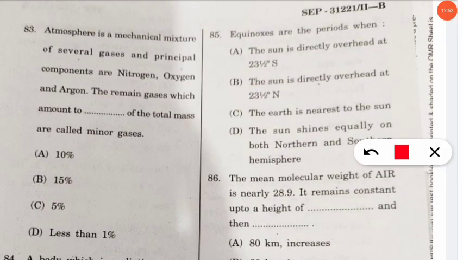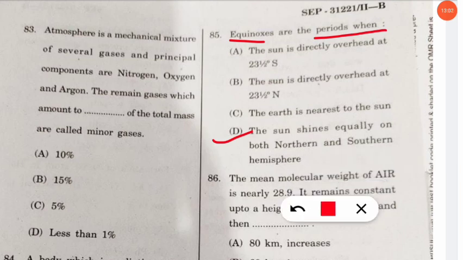Next question is asking, equinoxes are the periods when what happens? So the question's answer will be when the sun shines equally on both northern and the southern hemisphere. So this word equally, so you can relate that equinoxes. So option D will be correct. Let's move to the next question.